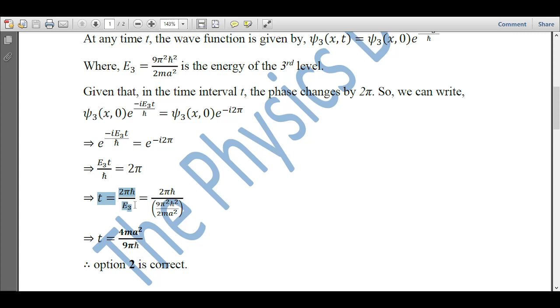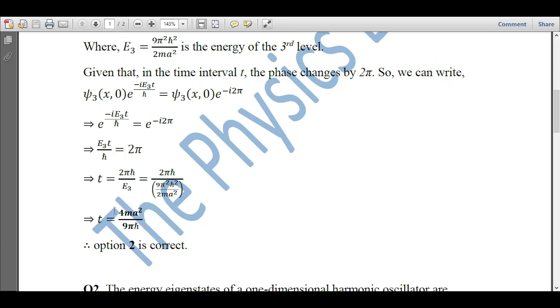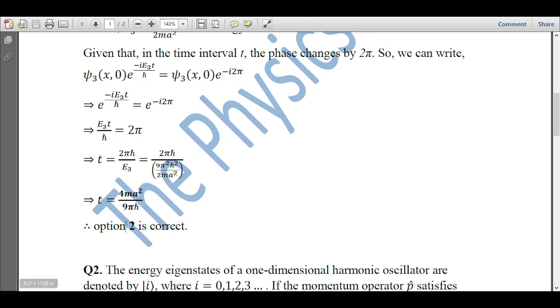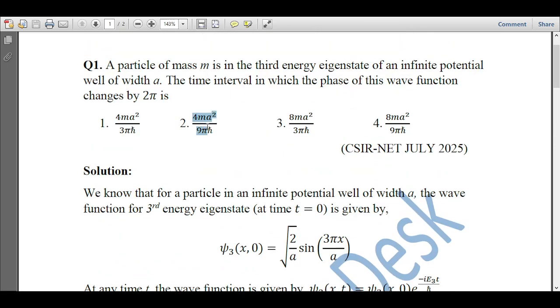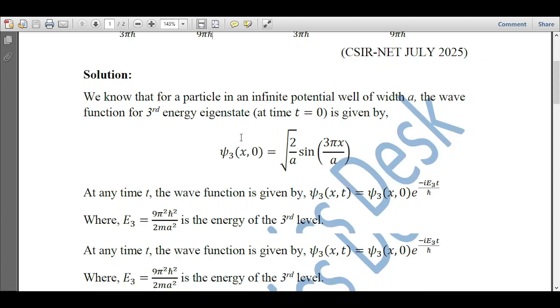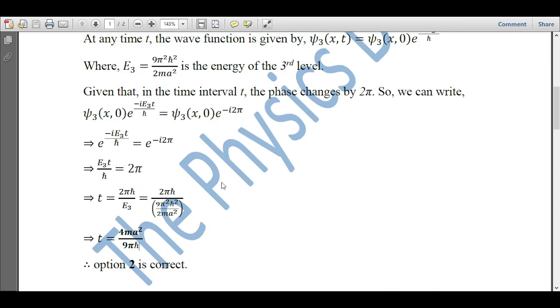and then we found t equal to 2 pi h cut divided by E3. Then we substituted the value of E3 from here, that is 9 pi square h cut square divided by 2m a square, and after simplification we got t equal to 4m a square divided by 9 pi h cut. Okay, so it is given in option 2. So option 2 is correct, as you can also see here. In option 2 you have 4m a square divided by 9 pi h cut, which is the exact expression of t we get. Okay, so I hope this question is clear.